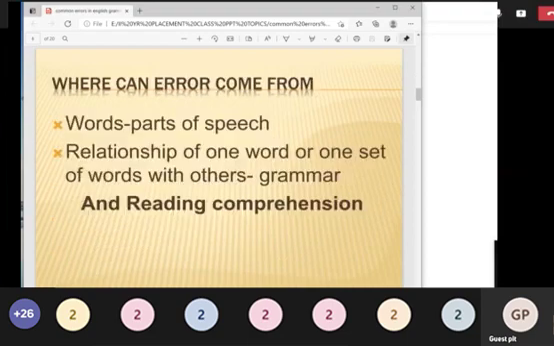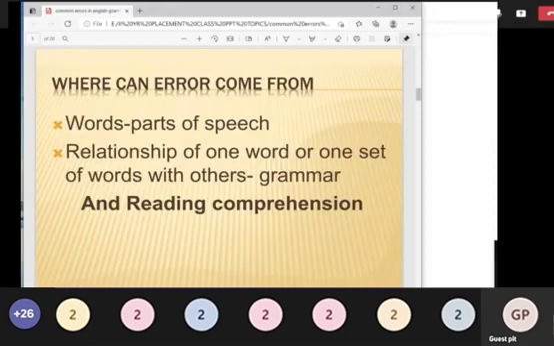Now we are going to the topic. Our topic is nothing but grammar rules, with which you are going to find the error in the sentence. Where can the error come from? It can come from the words. Words are nothing but parts of speech, the relation of one word or one set of words with others.